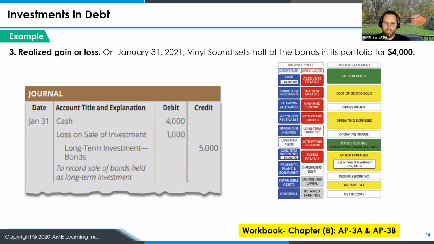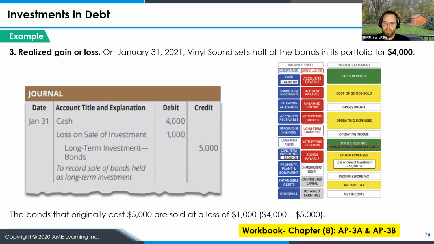And unfortunately, in this case, we have a debit to our loss on sale of investments because we sold it for less than what it was worth. And you'll see similarly, our balance sheet increases cash, decreases long-term investments, and will increase our other expenses, which decreases our net income for the organization.